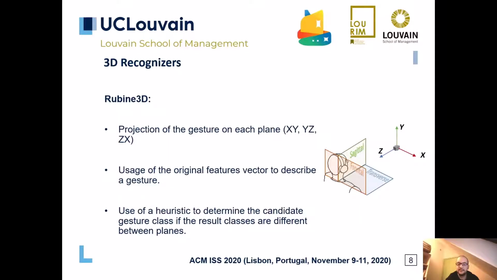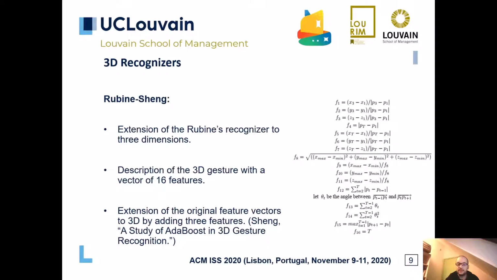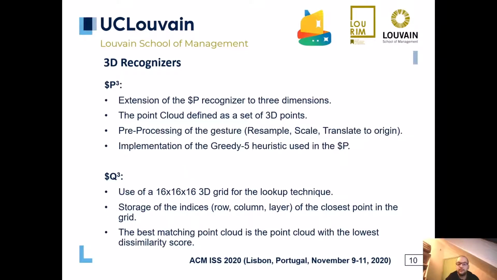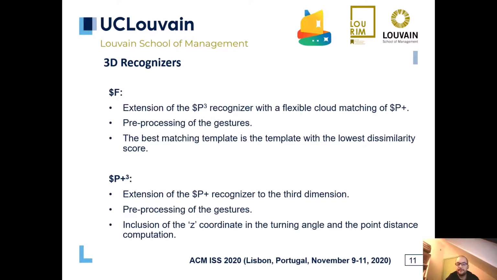Next, we extended these recognizers to 3 dimensions. Rubine 3D, a 3D version of Rubine's recognizer, formed of 3 2D Rubine recognizers. Rubine Chang, an extension of Rubine's recognizer to 3 dimensions. $P cube and $Q cube, both 3D versions of $P and $Q respectively. $F, an improved version of $P cube with a flexible cloud matching of $P+, and $P+ cube, a 3D version of $P+.